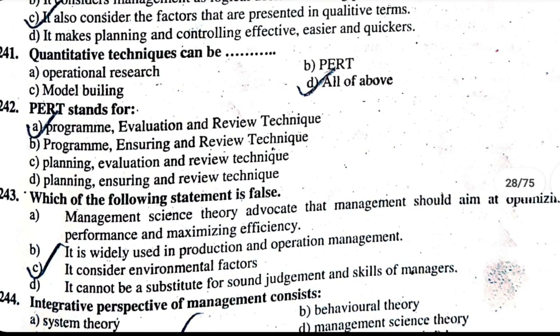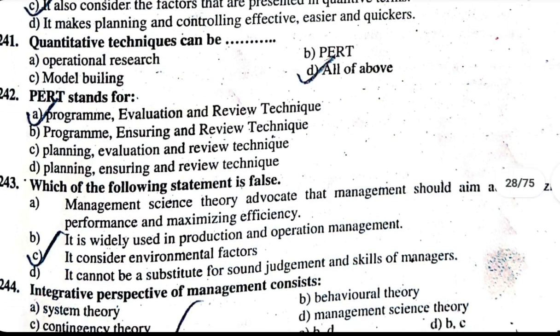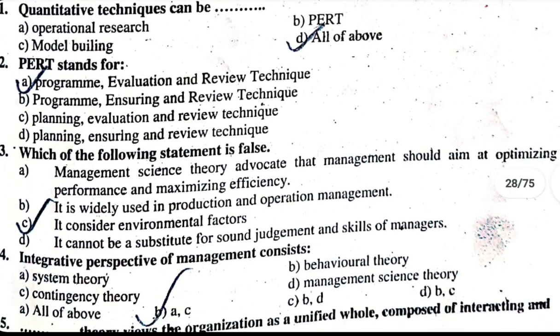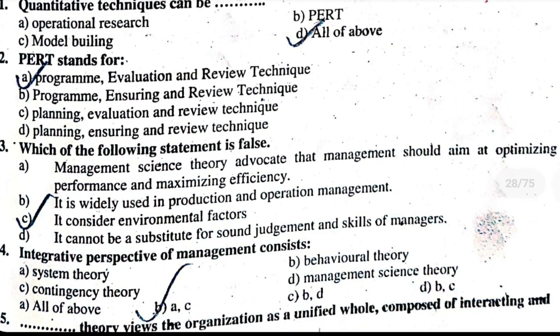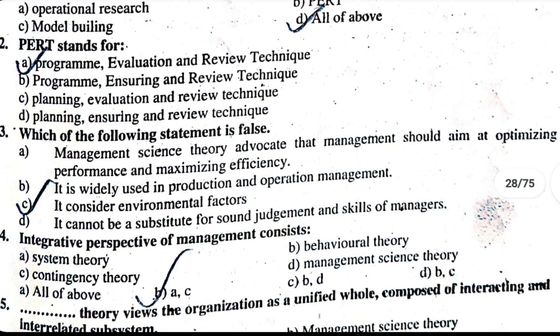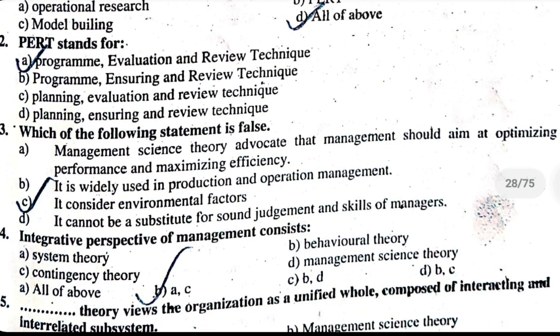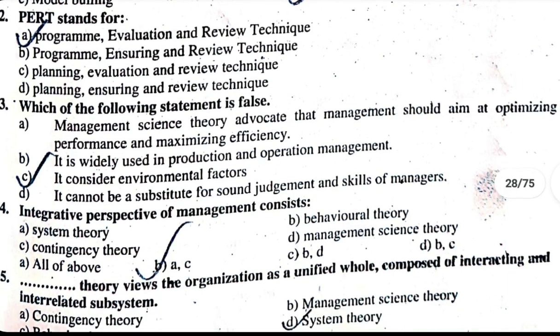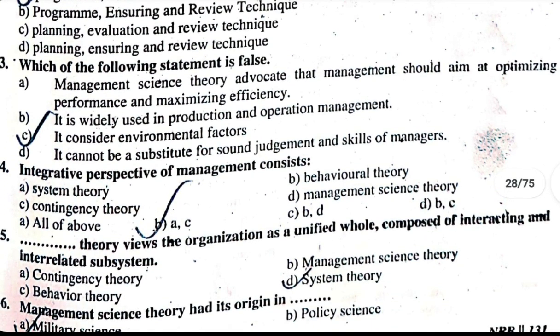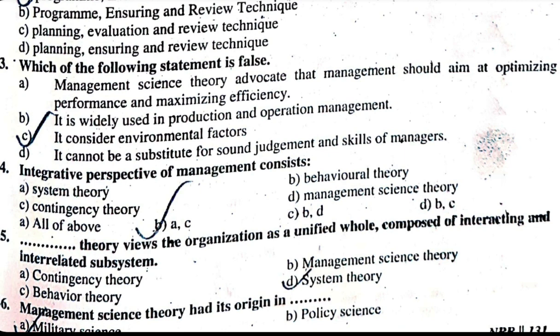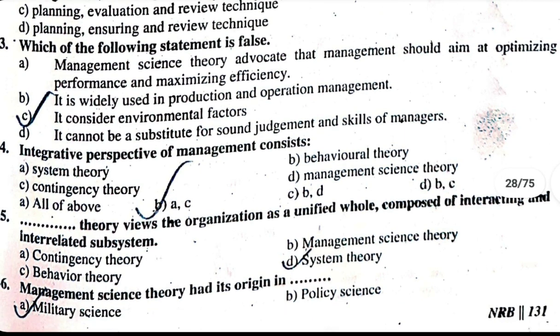2044. Integrative perspective of management consists of A. System theory, B. Behavioral theory, C. Contingency theory, D. Management science theory. Correct answer is A and C, system theory and contingency theory. 2045. System theory views the organization as a unified whole composed of interacting and interrelated subsystems. The correct answer is system theory. 2046. Management science theory had its origin in military science.